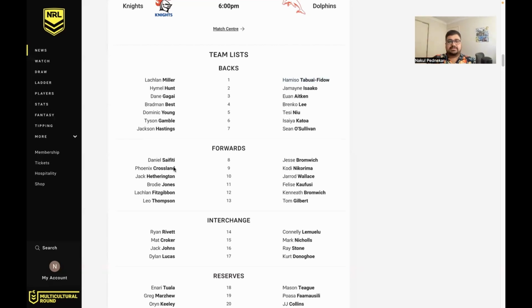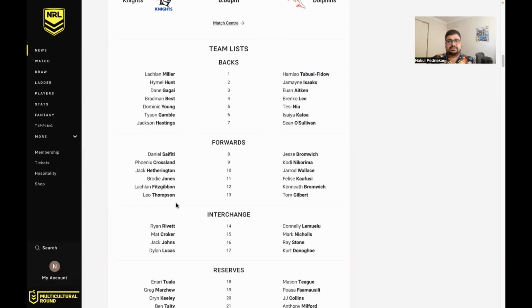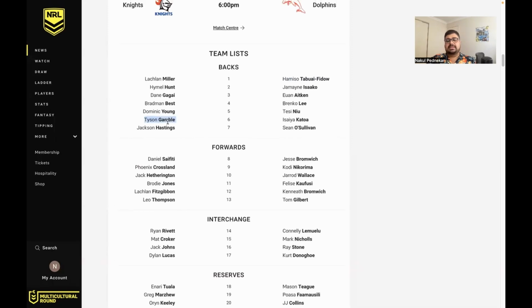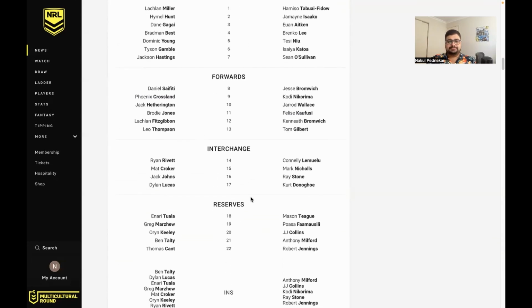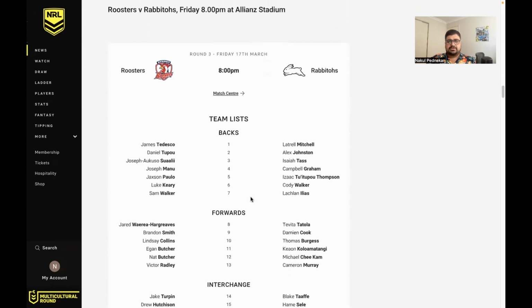Aside from that, everything else looks pretty stock standard. I think with Ponga missing, he could be out for multiple weeks. Like I'd be shocked if he misses 1 week and comes back straight away, given how bad the hit was and how many HIAs he's had in the last 12 months. So I'd be getting rid of him in Supercoach, potentially for a Tommy Turbo, if you're confident bringing him in straight away. Scroll down. Roosters Rabbitohs.